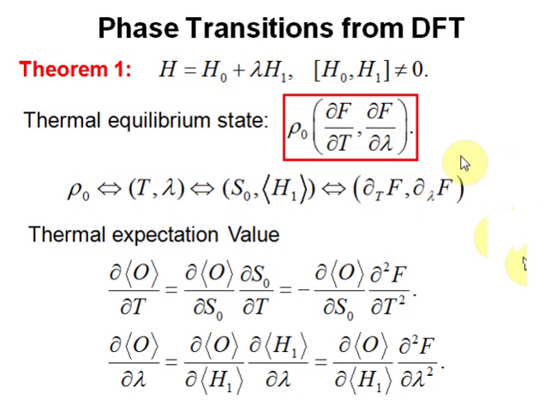An immediate consequence of theorem 1 is that if we calculate the expectation value of any physical observable, we will find that the first derivative of the physical observable is proportional to the second order derivatives of the free energy with respect to the parameters. For example, for temperature, this is the second order derivative with respect to temperature. And for any other control parameter lambda, we also have this correspondence. So the non-analytical behavior of the free energy will transfer to the non-analytical behavior of the observables for this general quantum many-body system.